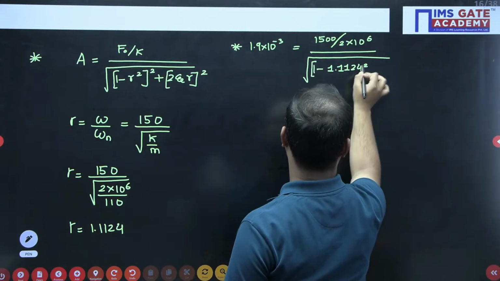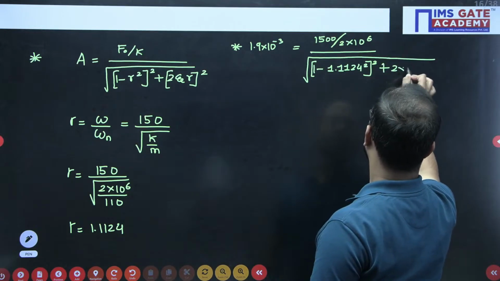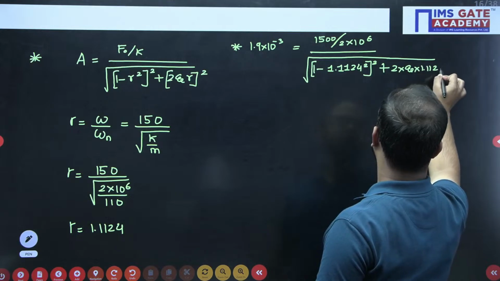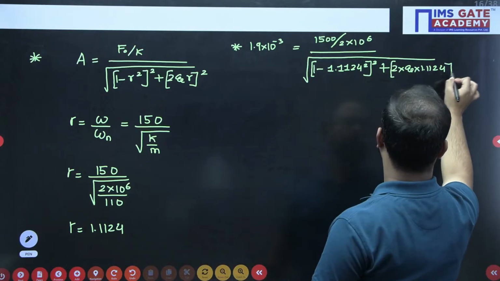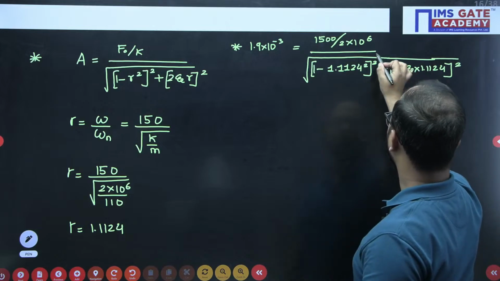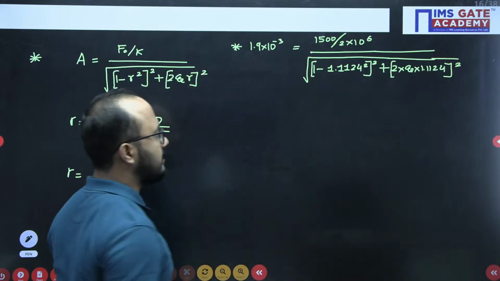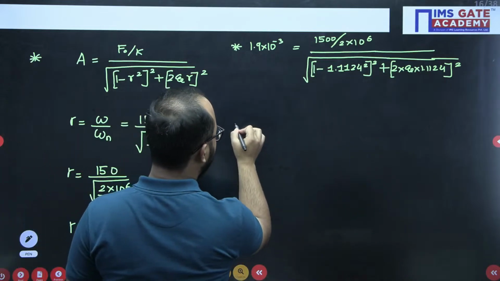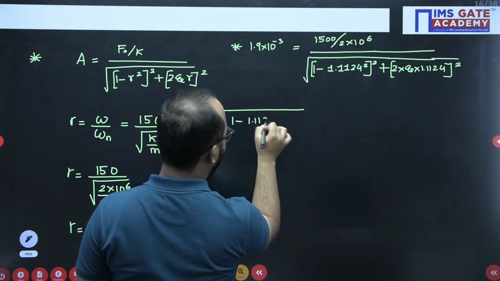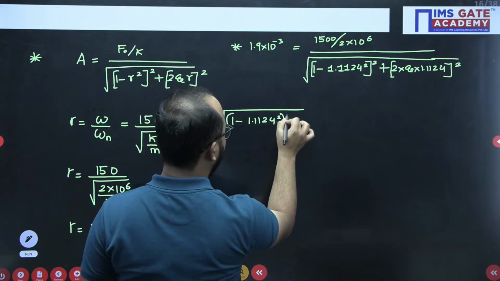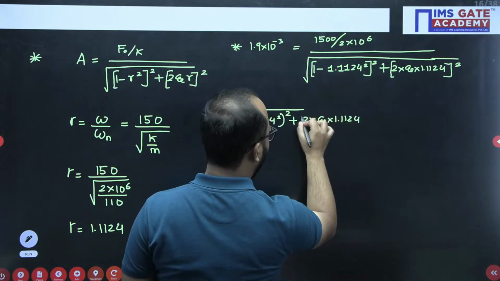Square and whole square after that, plus 2 into damping factor into 1.1124 square. Right, like this we will be solving. So we have to do what? Squaring on both the sides. So basically 1 minus 1.1124 square whole square plus 2 into damping factor into 1.1124 whole square.